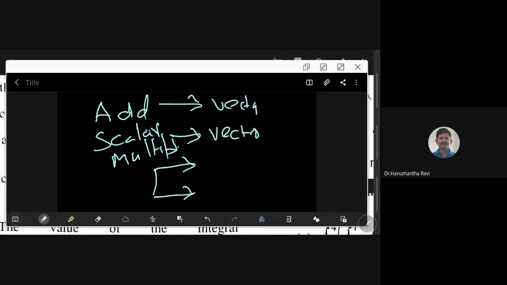When you talk about the product of two vectors, for one type of product you get a scalar, and for another type you get a vector. The one that delivers a scalar is known as the dot product, and the other one is called the cross product.